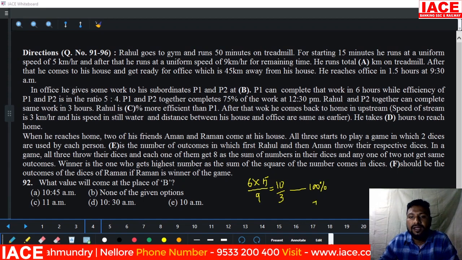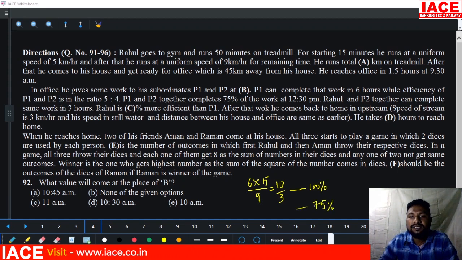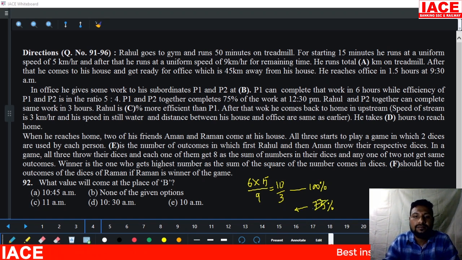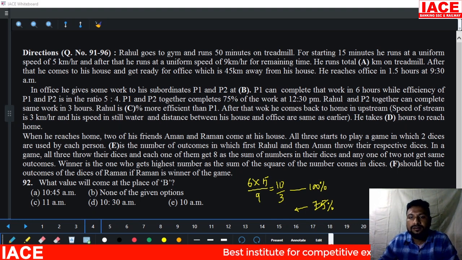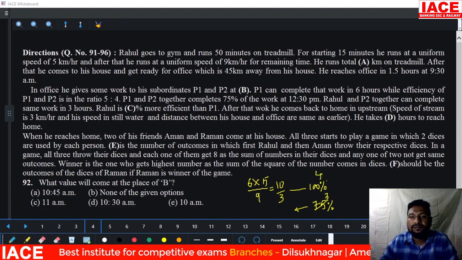But up to 12:30 they completed only 75% of the work. Then 25, 3s are and 25, 4s are, and 3 will come here, 4 will come here. 10 by 4 is how many hours? 2.5 hours.